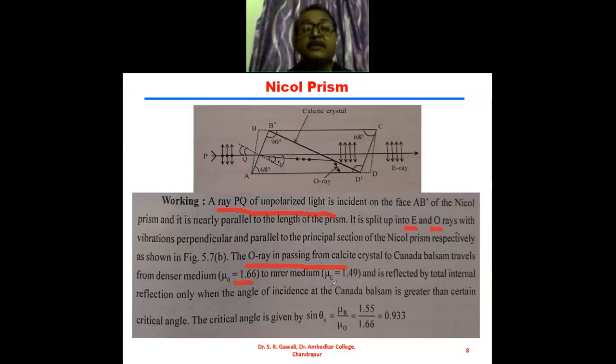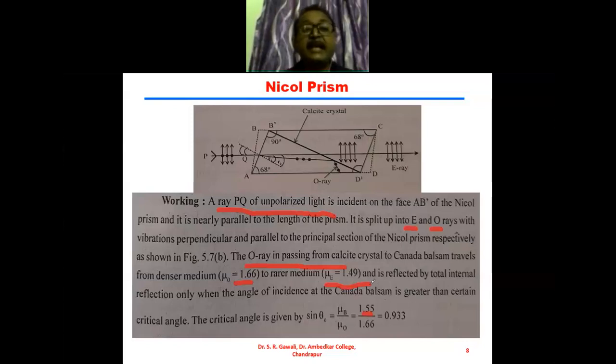So the refractive index of this Canada balsam is 1.55, and the rarer medium there has refractive index 1.49, the refractive index of the other medium. The ray is reflected by total internal reflection only when the angle of incidence at the Canada balsam is greater than a certain critical angle.